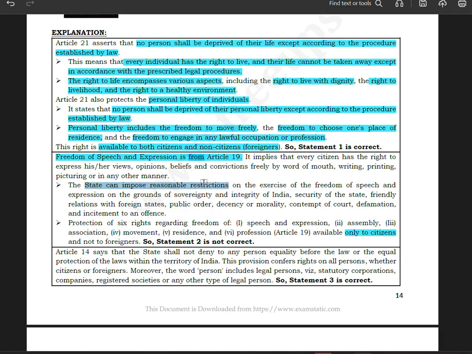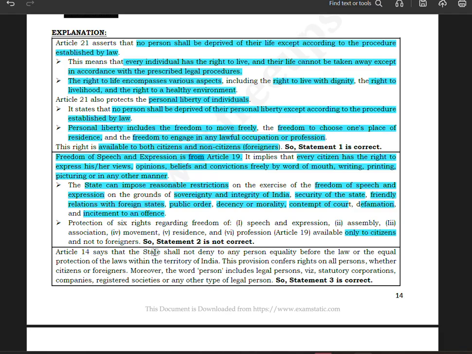The state can impose reasonable restrictions on exercise of freedom of speech and expression on the grounds of sovereignty and integrity of India, security of state, then friendly relations with the foreign states, then public order, then decency or morality, contempt of court, then you have defamation, incitement to an offense. Okay, it implies every citizen has the right to express his or her views, opinion, beliefs, and conviction freely by word of mouth, writing, painting, picturing, or any other manner. Protection of six rights. Okay, we have done.